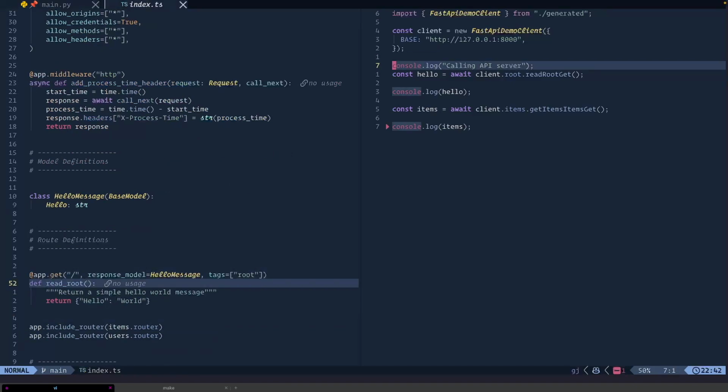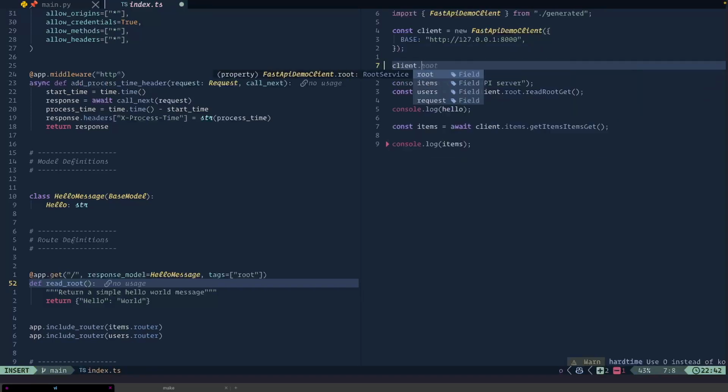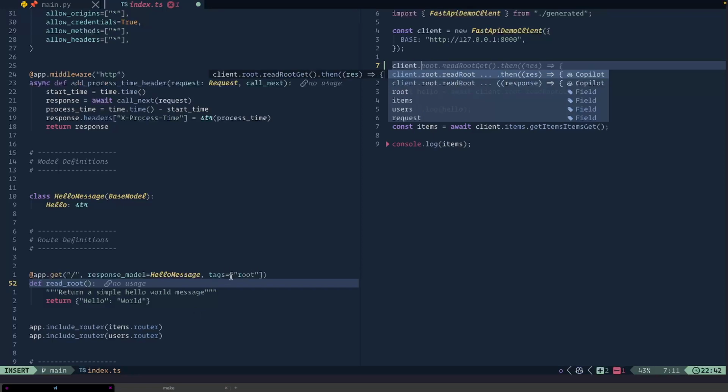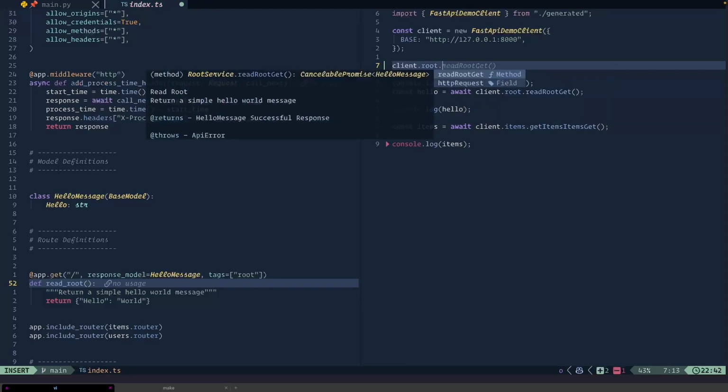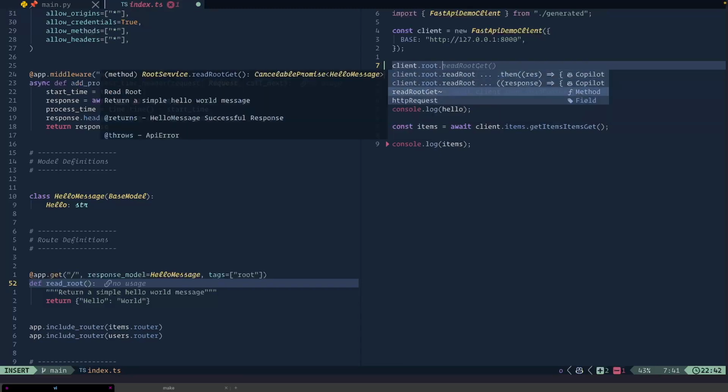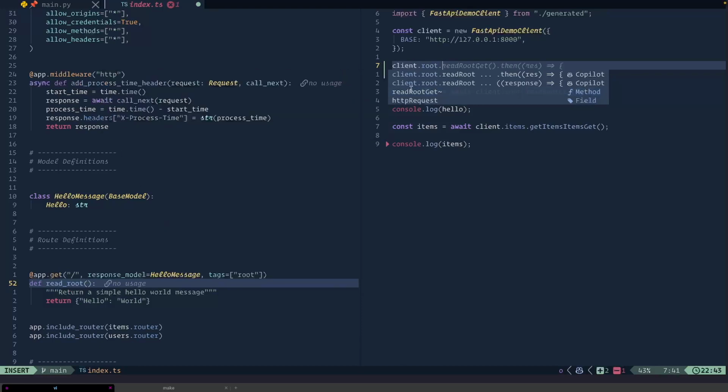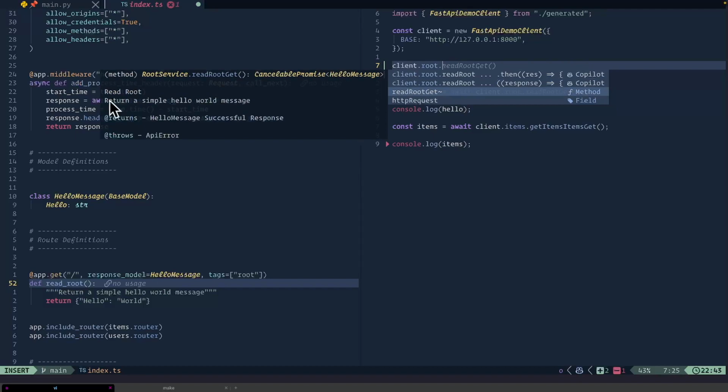When you generate, you're going to have the client, and this will be client root. So this is the task. When we define the task here, it has root, item, and user. And then you have the methods. You see what I wrote here, return a simple hello world message. It will send the message, return hello server. And you see the response right away.